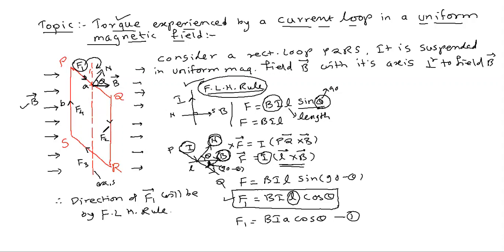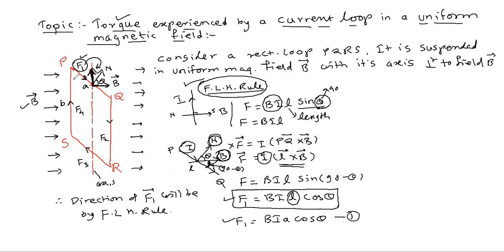If you apply that, the direction of the force will be along the axis. That is your F1. Just to apply, you will get the direction of F1 along the upward direction, along the axis of rotation, and the magnitude is given by BIA cos theta.